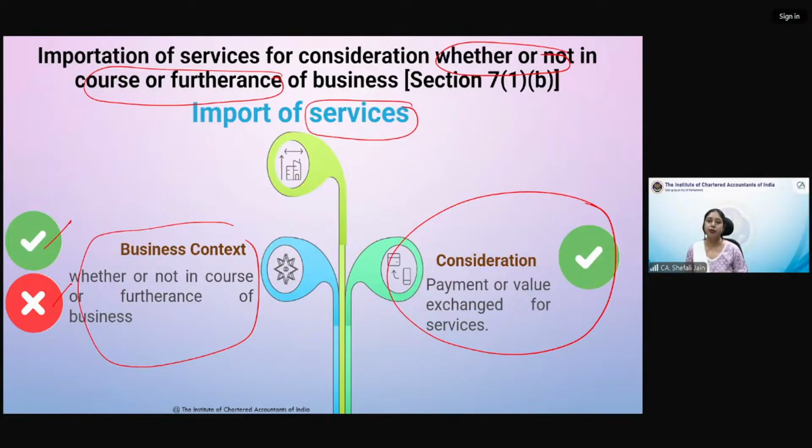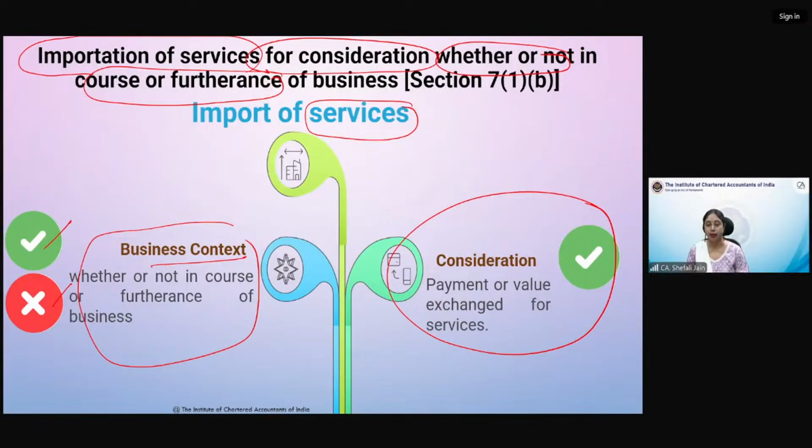So in case we are importing services for some consideration, but we are not doing it in course or furtherance of business, we are using these services for our personal purposes, then that will be considered as supply. ये एक exception है to business test. Okay, I will give you an example also. So whether business element is present or it is absent, you will consider import of services for consideration as a supply. ये exception हमें GST law ने दी कि अगर कोई अपने personal purpose के लिए, personal use के लिए बाहर से सर्विसेज इंपोर्ट कर रहा है, then that will be considered as supply.